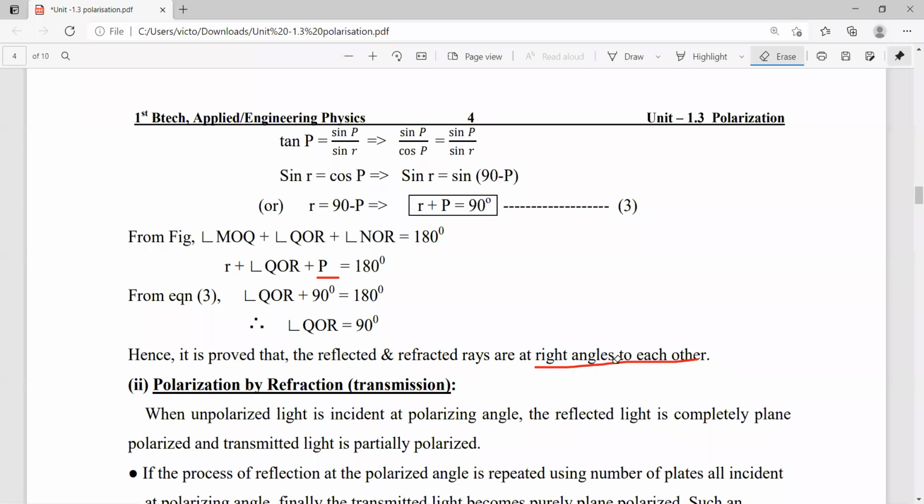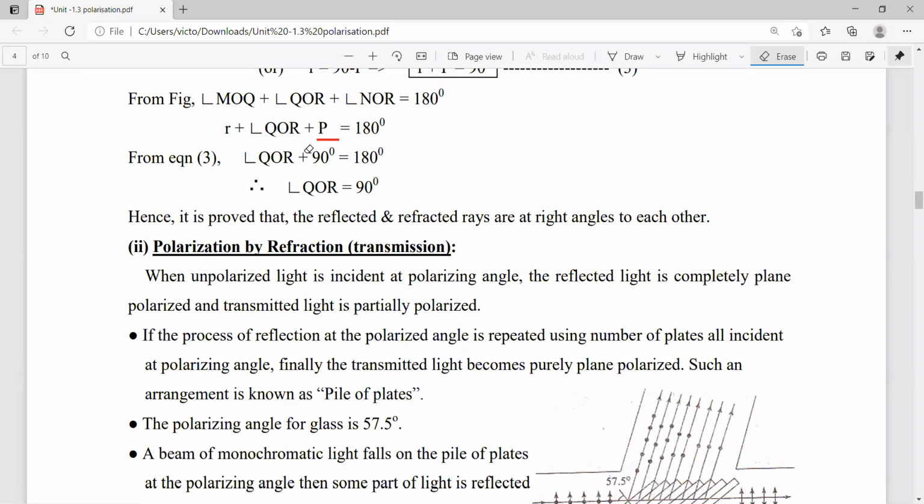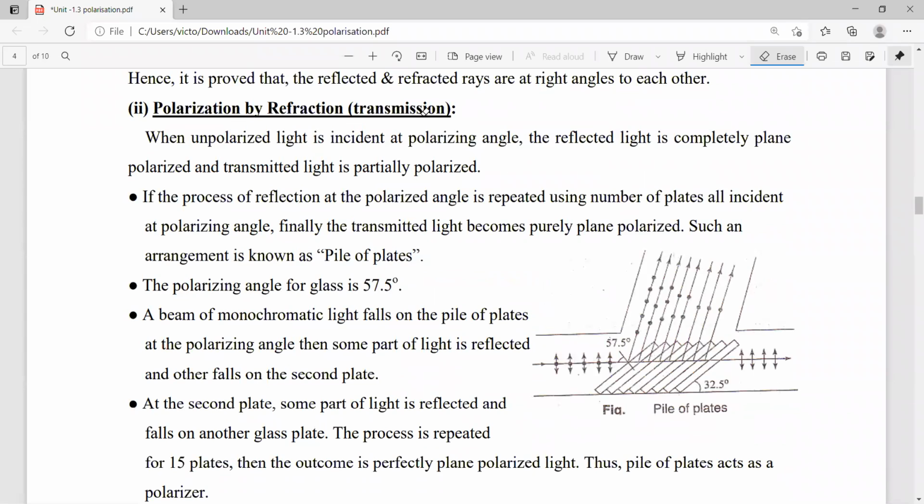Okay. Now this type of polarization is called polarization by reflection. And the other case is polarization by transmission. Okay. When an unpolarized light is incident at the polarizing angle, what is a polarizing angle? Already we discussed that.